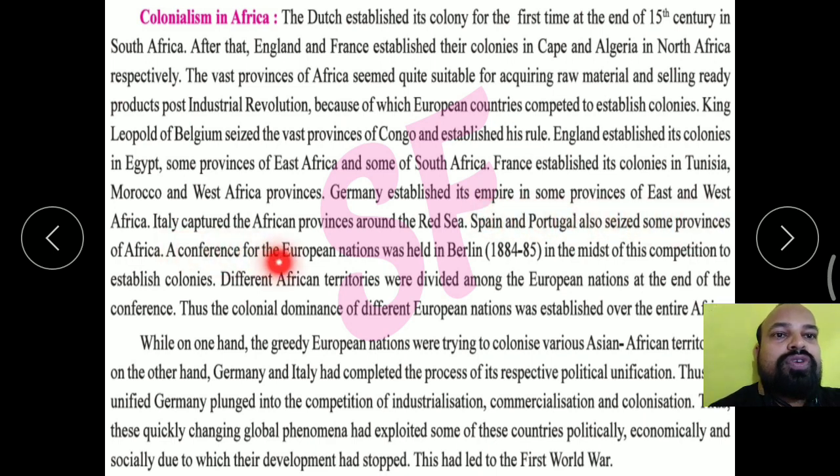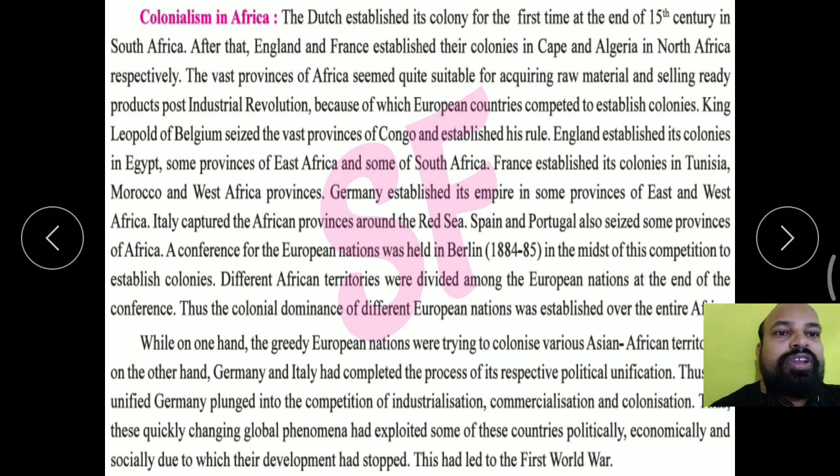A conference of the European nations was held. They wanted to do trade peacefully, because there was cutthroat competition between the European countries, and for doing trade in a country they could do anything. As in the beginning when the British came to India, Portugal was ruling, so they did not get permission for trade, because it was under the control of Portugal.